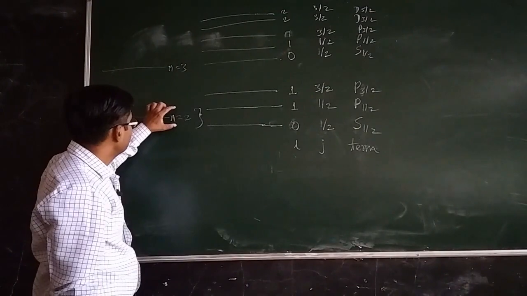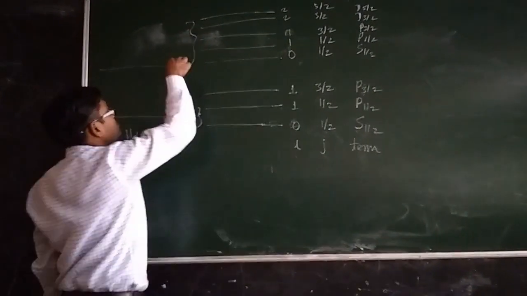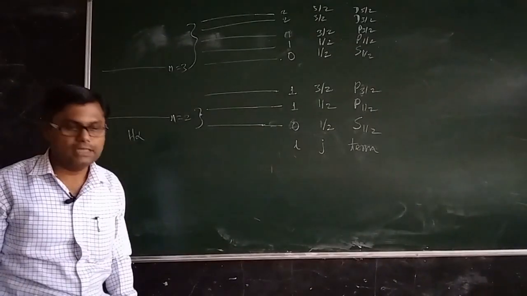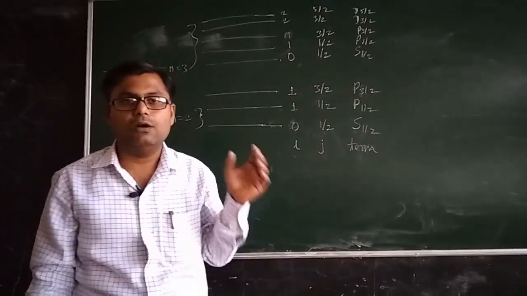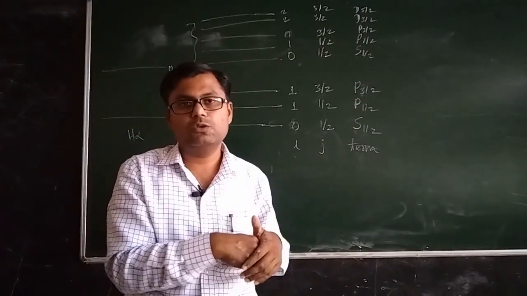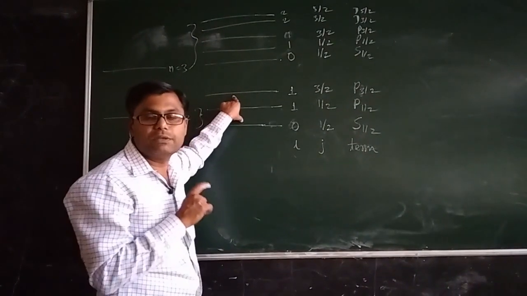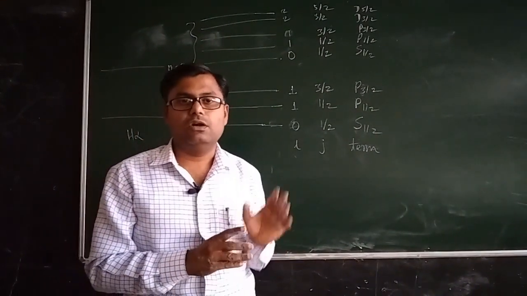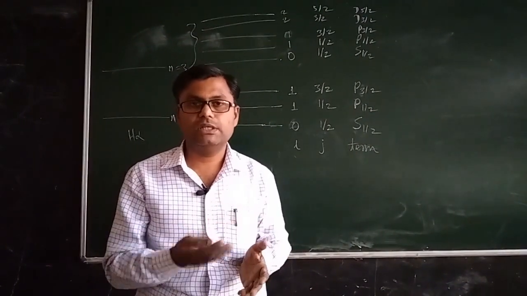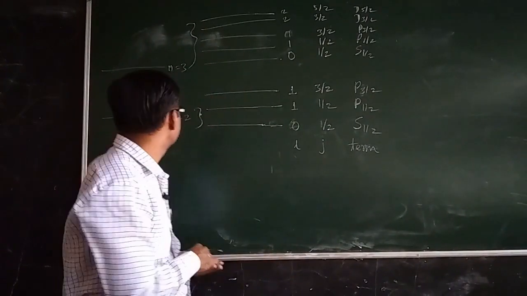So you see, n equal to 2 has split up into these three levels and n equal to 3 has split up into 5 different energy levels. Now if you want to study how the electron can jump from one energy level to another, 5 multiplied by 3, that is 15 transitions are theoretically possible, but we know that all the transitions cannot occur in nature, right? So we have to apply the selection rules. Now let us apply the selection rules.